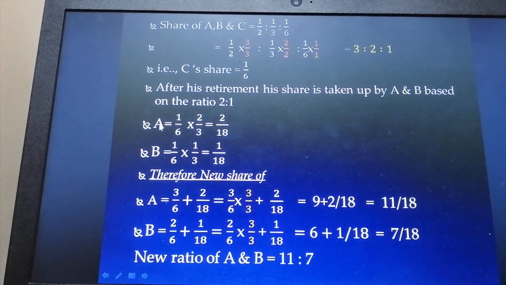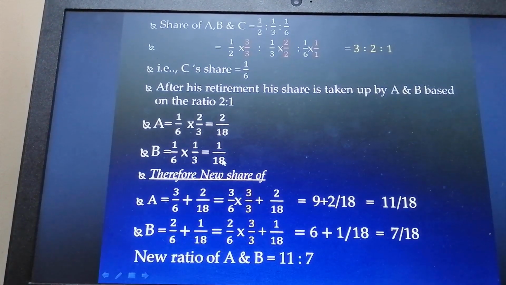Therefore, 2/18 is the part of share which has been taken up by A from C's share. For B, retiring partner share is 1/6, of which 1/3 is taken up by him. Therefore, the part of share taken up by B is 1 divided by 18.